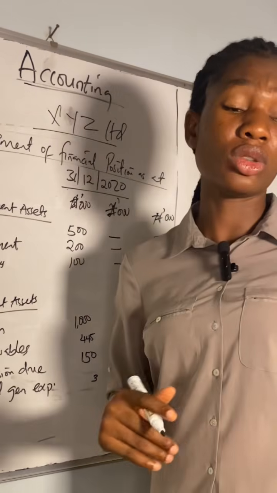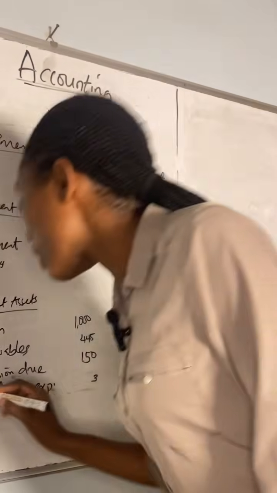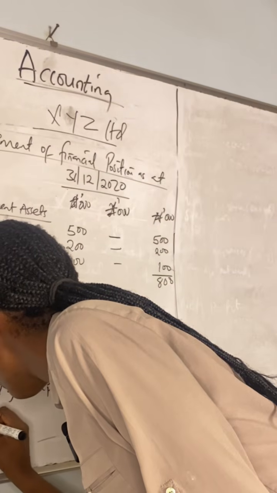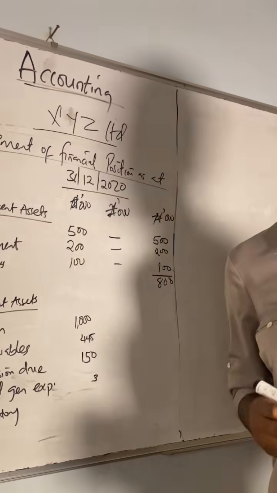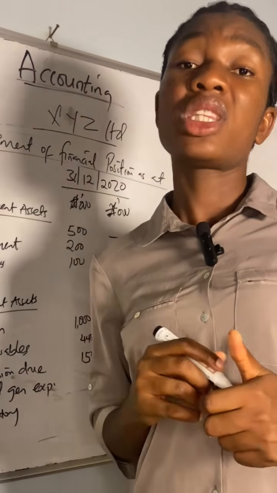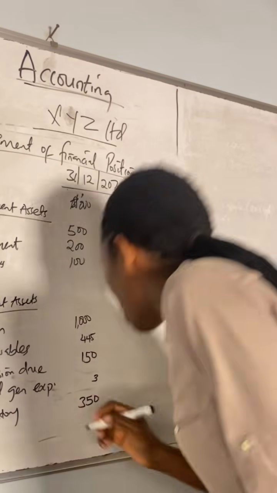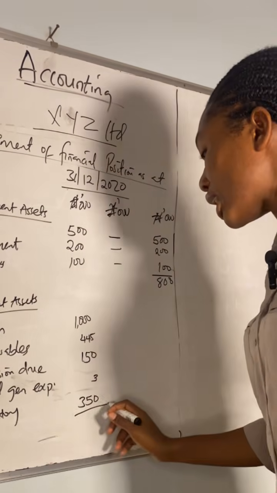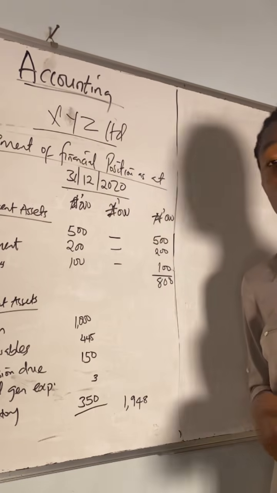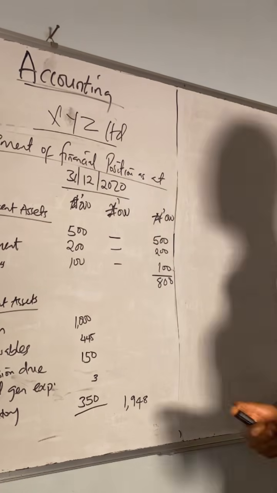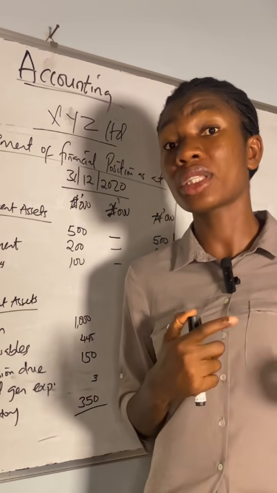Now the last thing we're going to include is our what, inventory. Inventory, okay, that's our closing stock. So we have our closing inventory. Okay, and our closing inventory is given to be what, 350,000. So we are adding 350,000. All right. So our total value for non-current assets is 1,948,000. Okay. Now I want to less current liabilities so I can arrive at working capital.